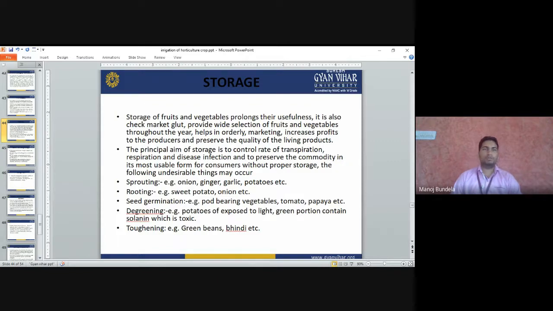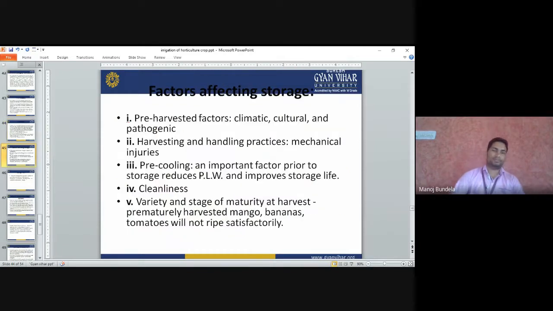Sprouting: sometimes when we go for storage, sprouting is the major problem in onion, ginger, garlic. To reduce this, we can use maleic hydrazide. Maleic hydrazide is used to reduce the sprouting in onion, ginger, garlic, and potatoes. Rooting: like in sweet potato and onion, the rooting will start. Seed germination: in pod-bearing vegetables like tomato, papaya, the seeds will start to germinate. Degreening: like in potatoes exposed to light, the green portion will contain solanine, and that is toxic to human beings. Toughening: like in green beans and bhindi, toughening will occur.